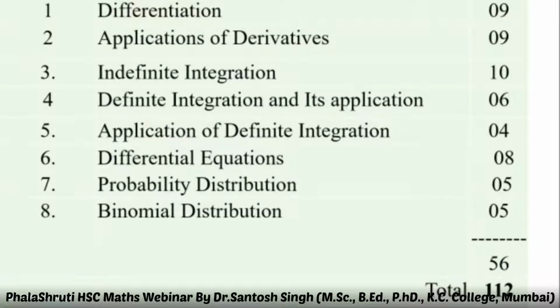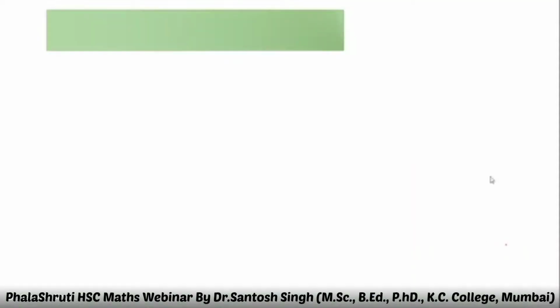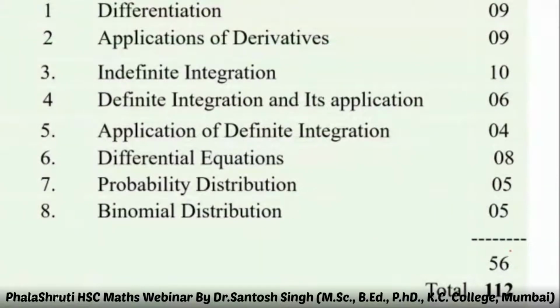Application of definite integration, basically it is the area under curve, 4 marks. Differential equations, 8 marks. Probability distribution, 5 marks. Binomial distribution, 5 marks. All together, this will be 56 marks. And your total comes to 112 from part 1 and part 2.